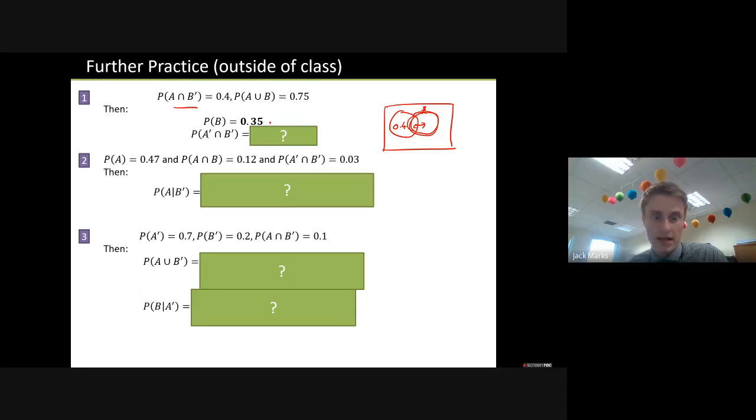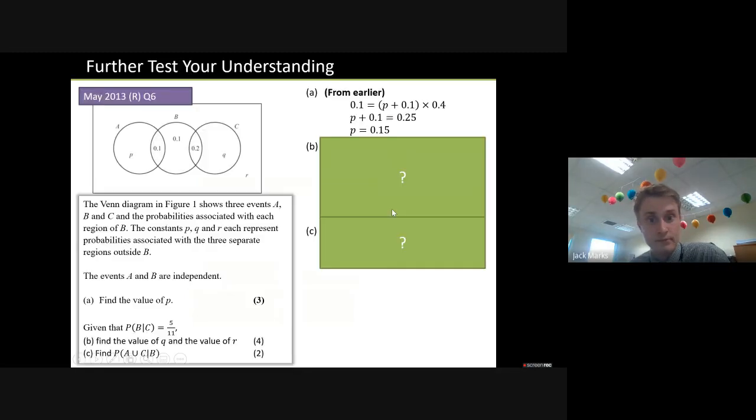Well, how could I work out this one? So the probability of not being A, so not being inside the A circle, and not being in the B circle at the same time, well, I'm actually describing the area on the outside, aren't I? And if the area inside is this, then the area outside must be 1 minus that. Okay. So if you're not sure about these, I just suggest that you go back to the lesson before and have a look at some of the set notation.